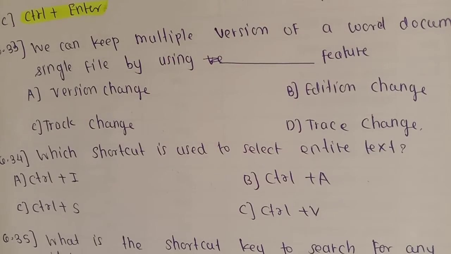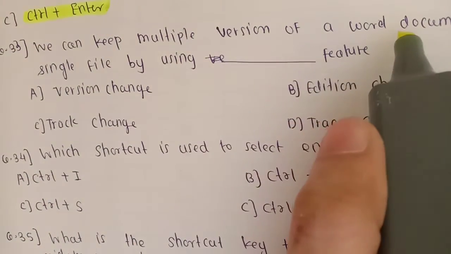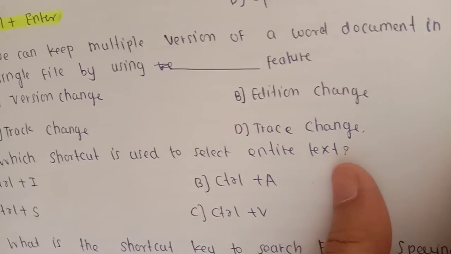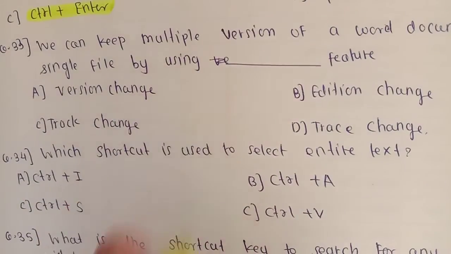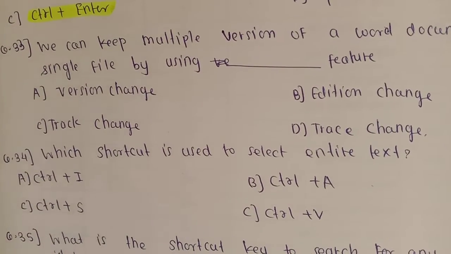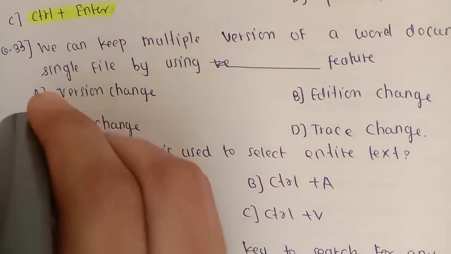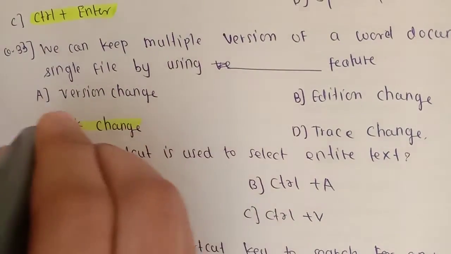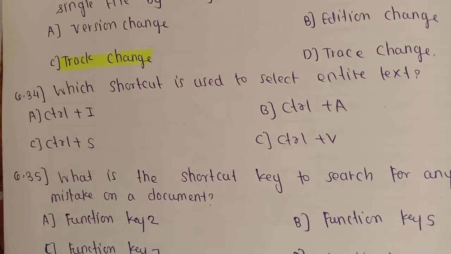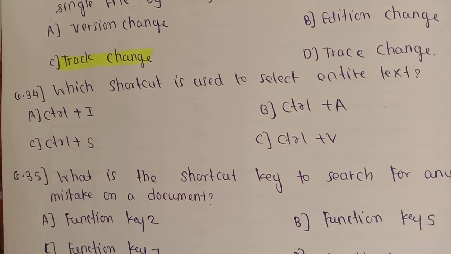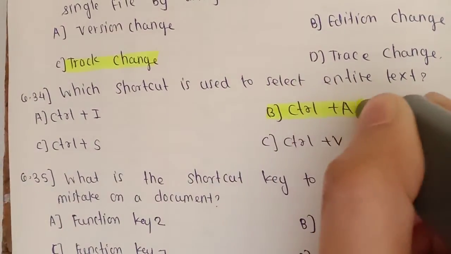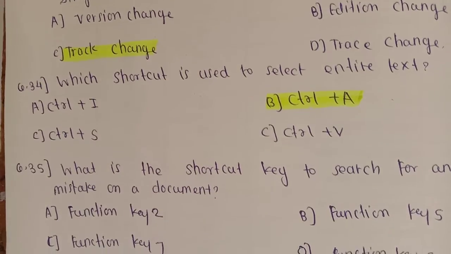Next, we can keep multiple versions of a Word document in a single file by using dash dash. So the answer is track change. This question is, which shortcut is used to select the entire text? So Control A is the option to select the entire text.